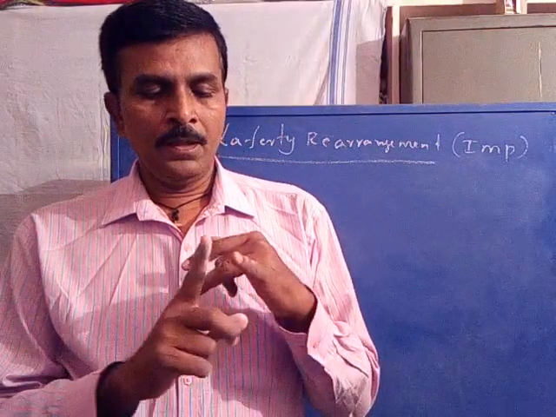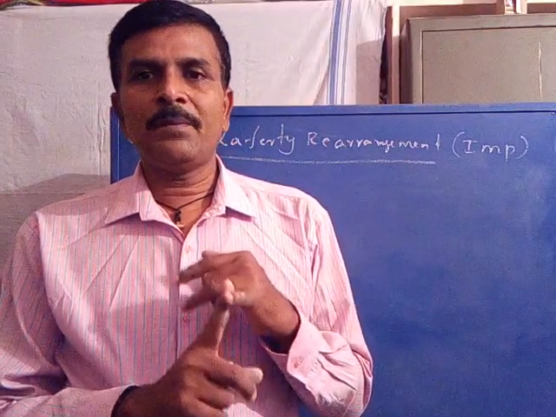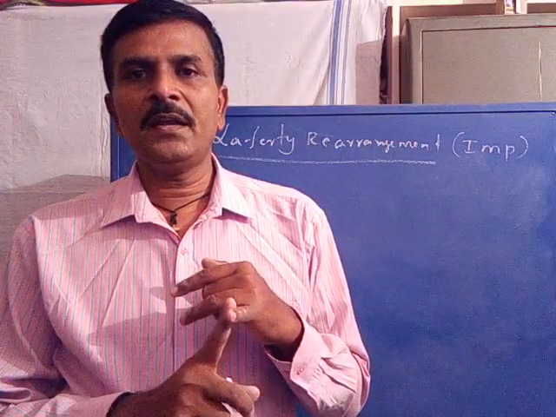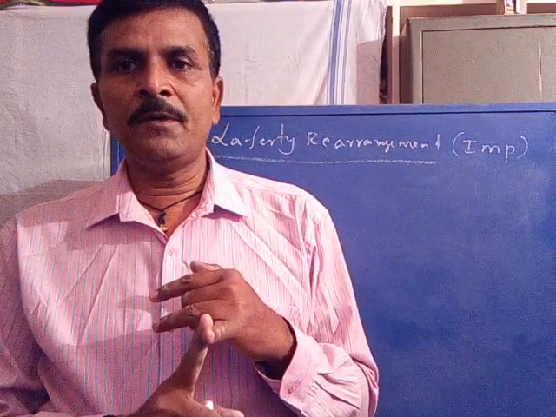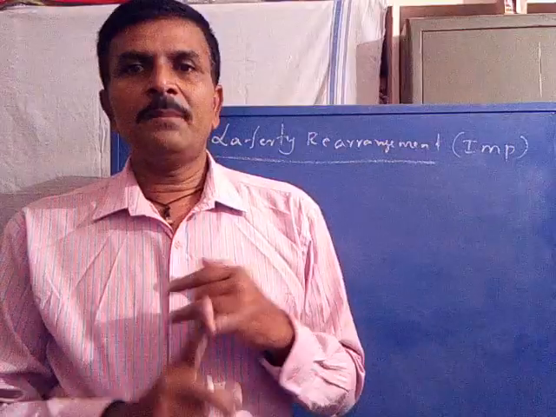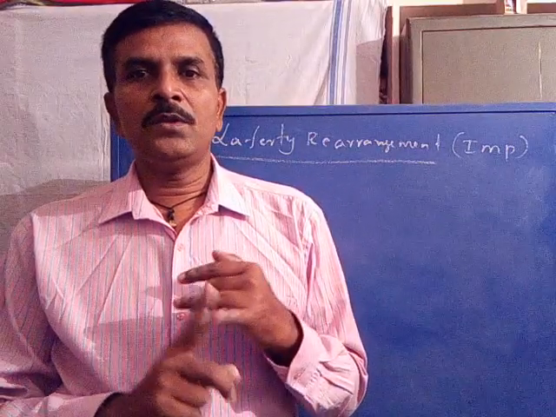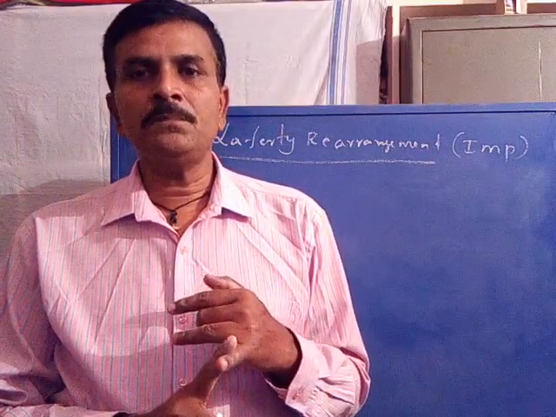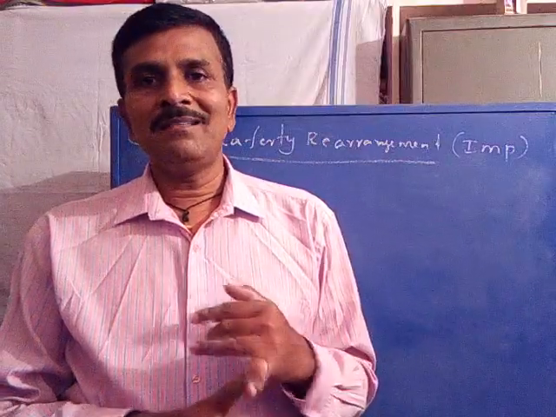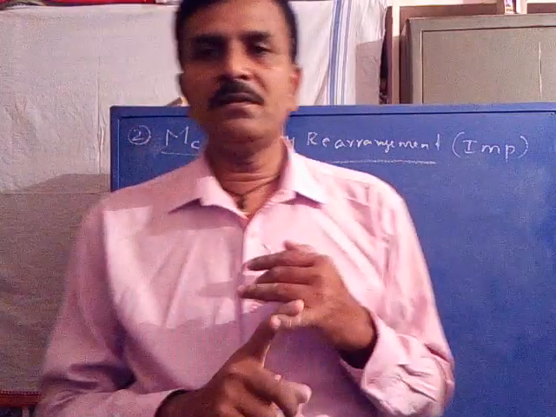Number 1. McLafferty rearrangement is a process of fragmentation which involves cleavage of the beta bond and simultaneous transfer of gamma hydrogen to the unsaturated system, whatever it may be, resulting in an ion radical by the loss of a neutral.